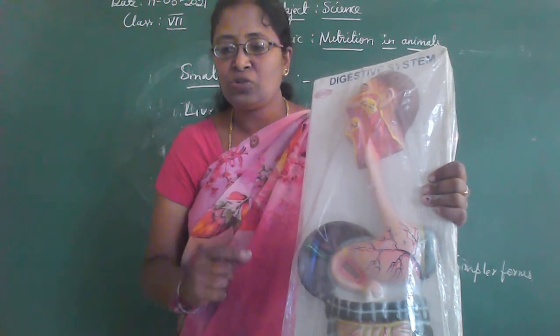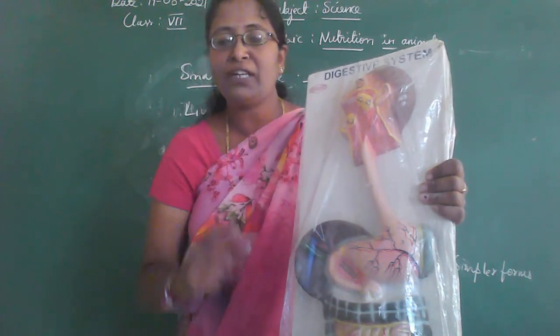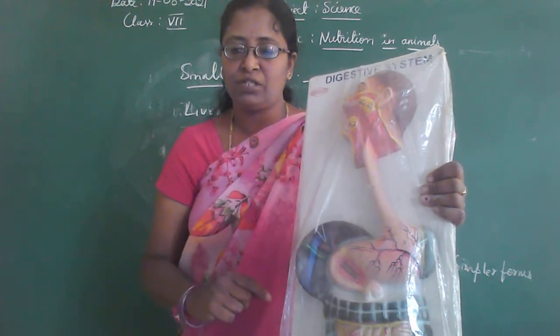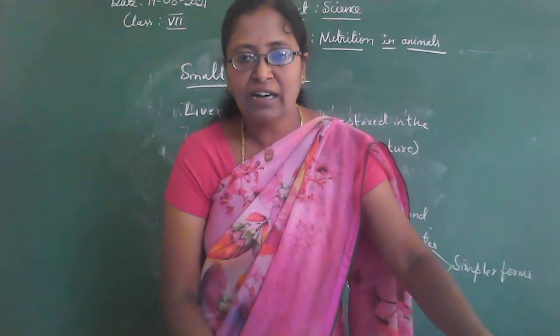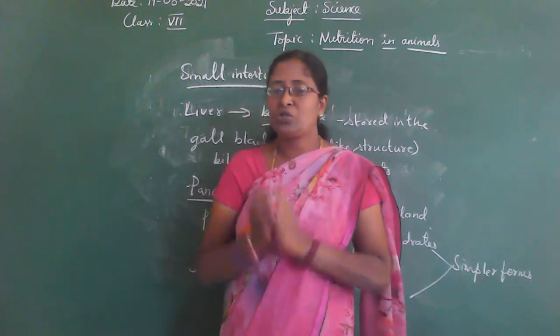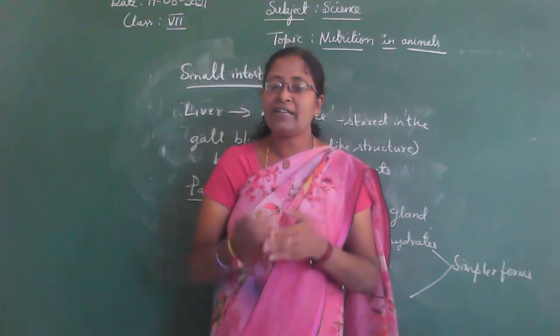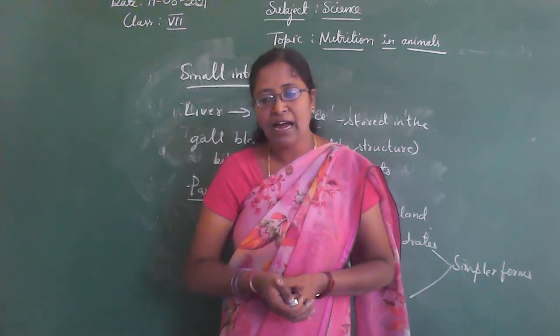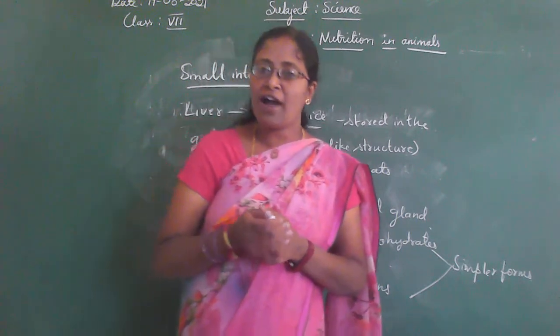This juice completes the digestion of the components present in our food. The intestinal juice converts the carbohydrates into simpler sugar called glucose, fats into fatty acid and glycerol, and proteins into amino acid.